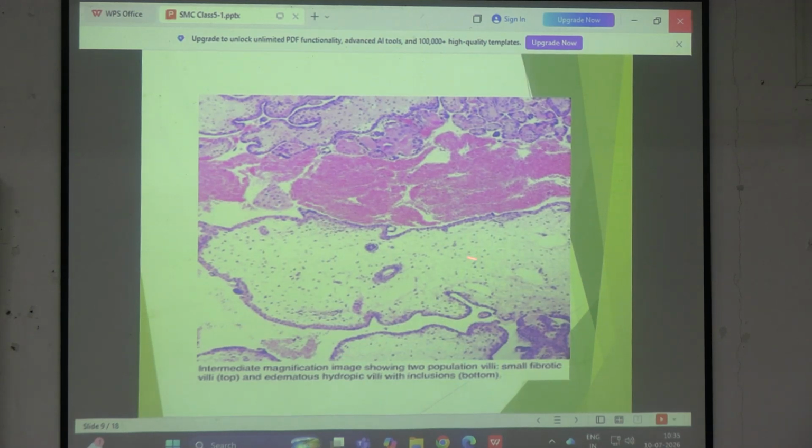So another point, and if you observe minutely, you will be able to find fetal RBCs within this fibrovascular core. So how do you differentiate fetal RBCs? না একটু আগে বললাম যে they will have NRBCs. N মানে nucleated RBCs. So you will be seeing nucleated RBCs within the core, and therefore those are fetal RBCs, which is a feature of partial mole.